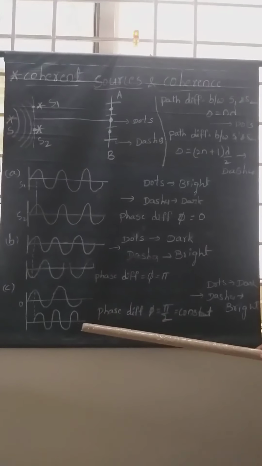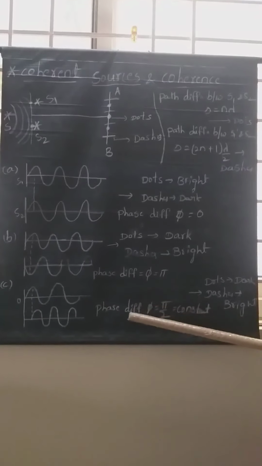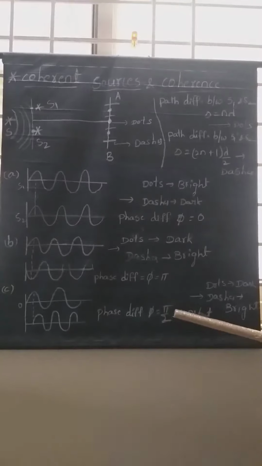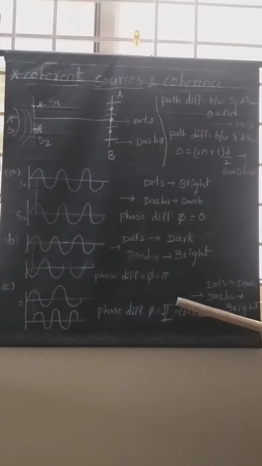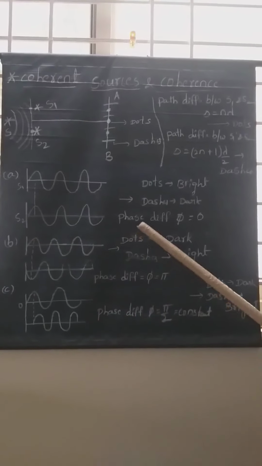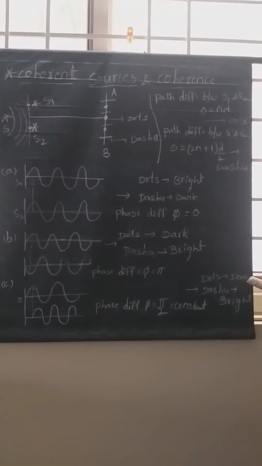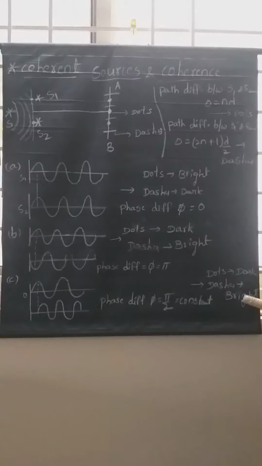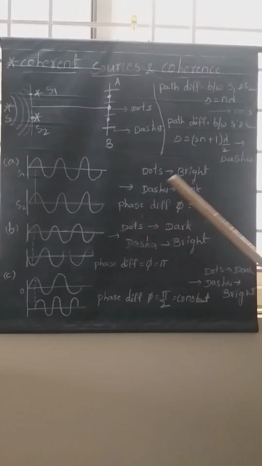If you observe the same waves after 1 minute, the phase difference between them is still pi by 2. That means the phase difference is constant with time. At that time also we can expect stationary interference, and dots will carry dark fringes and dashes will carry bright fringes. These are the three different cases in which we can look into stationary interference.